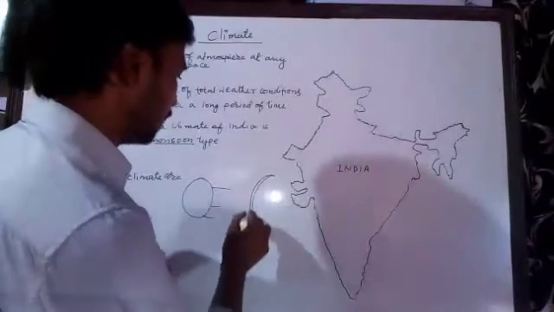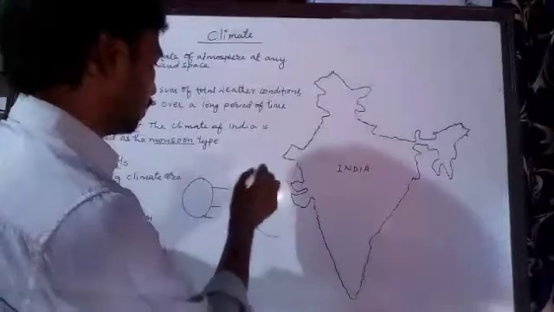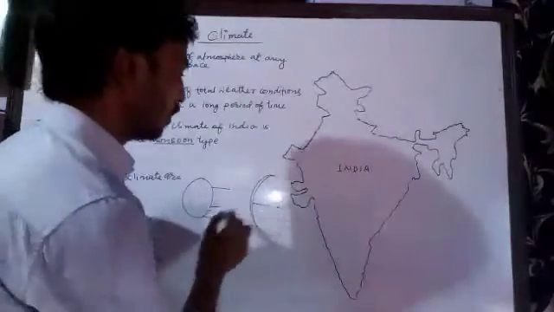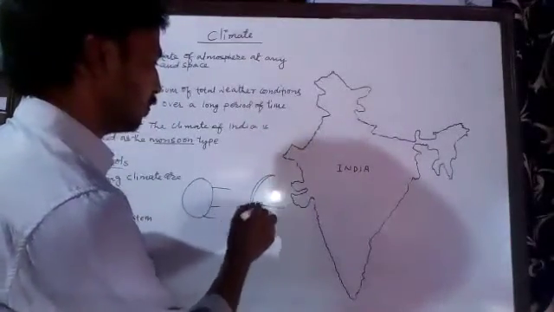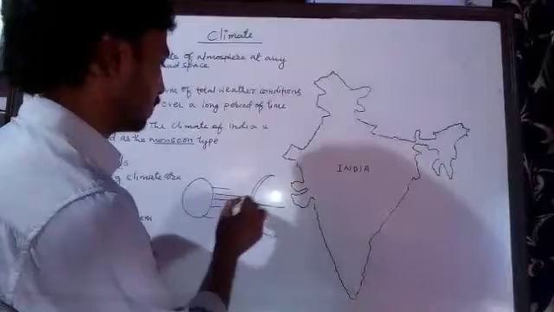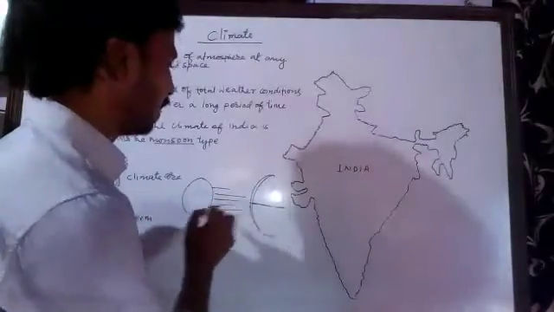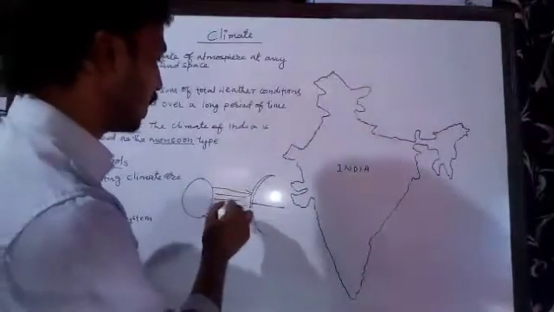In the equatorial middle part, the earth receives the vertical rays of the sun.